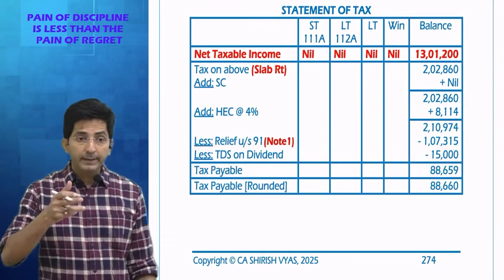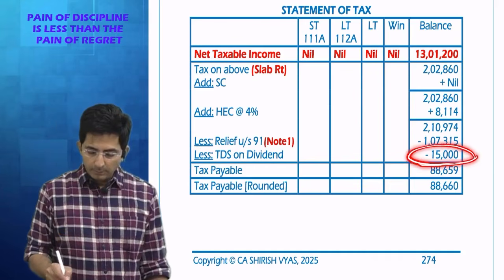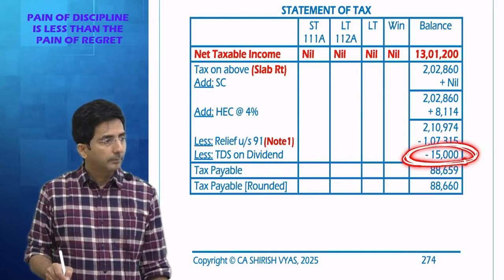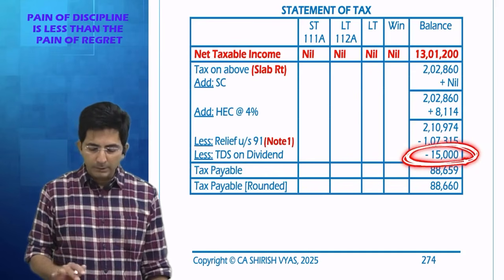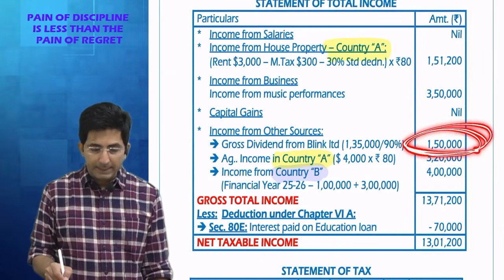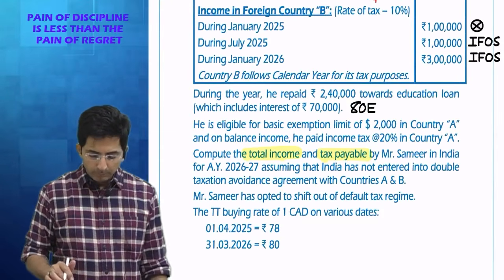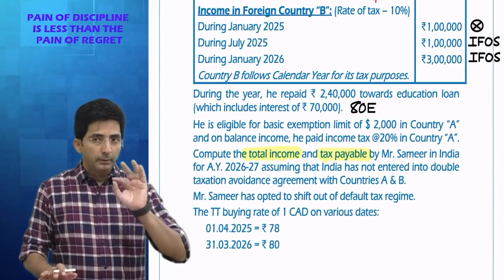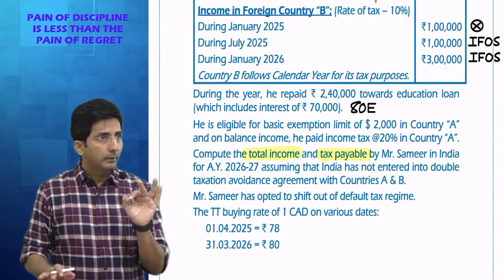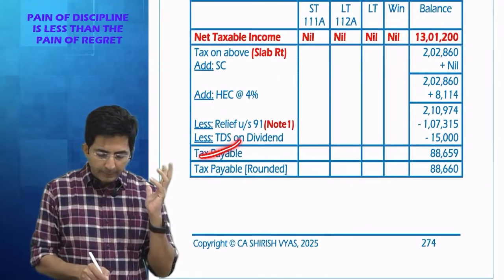In this question, dividend income we received net of TDS. So TDS was how much? 10%, that is 15,000. Gross dividend was 1,50,000. TDS will be 10% of that, 15,000. See, look here. You will have one doubt here. Sir, when to show the effect of TDS at the end?